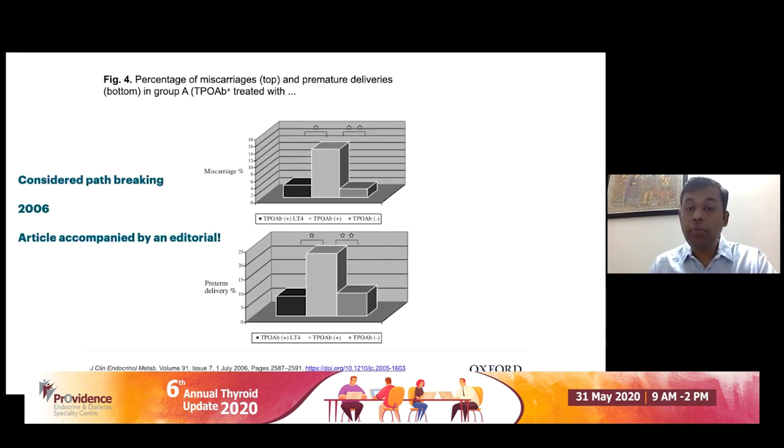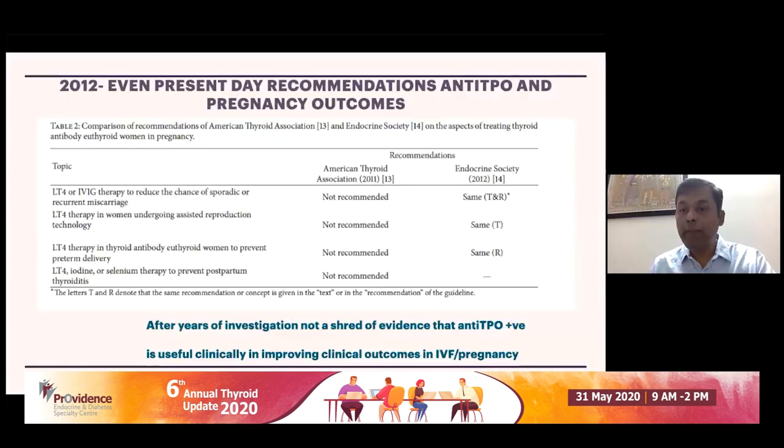A portion of TPO antibody positive individuals were treated with thyroid hormone. When we treated a small portion of patients, what they found was that the risk of adverse fetal outcomes reduced massively and became similar to that of TPO antibody negative individuals. But this particular finding could not be replicated later on.